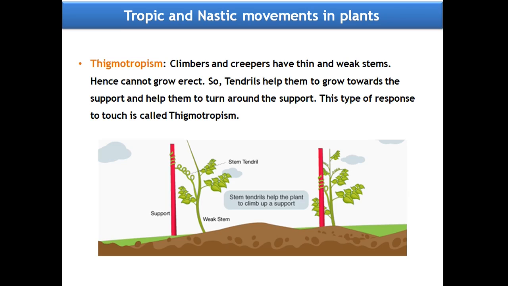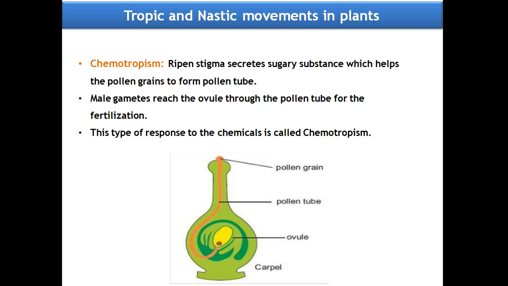Sometimes the leaves change like tendrils, and sometimes these are the extensions of stems of climbing plants. They grow towards the support and wind around the support. This type of response to touch is called thigmotropism. Moving on to the next one, that is chemotropism. In the flowers, the ripened stigma secretes a sugary substance which helps the pollen grains to form the pollen tube.